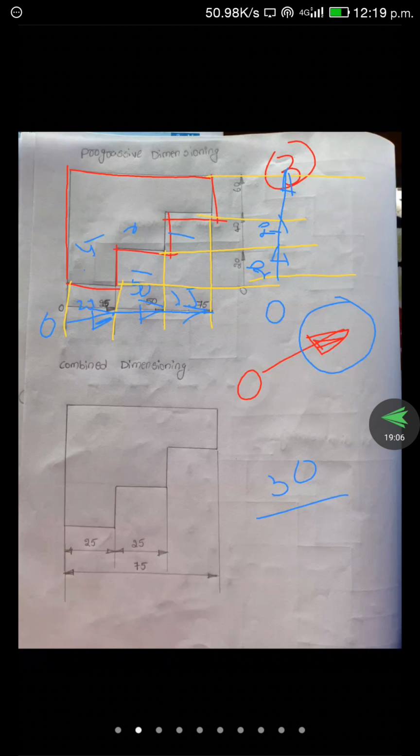And 40 plus 20? 60. So this is progressive dimensioning. Here it starts from zero value and only one side of the arrowhead is there, and the exact dimension value is near the arrowhead. Is it clear?